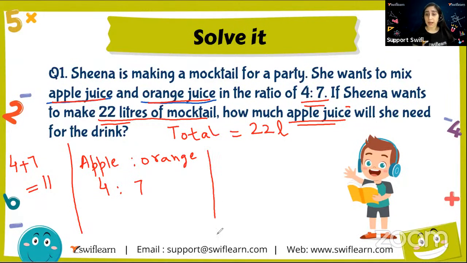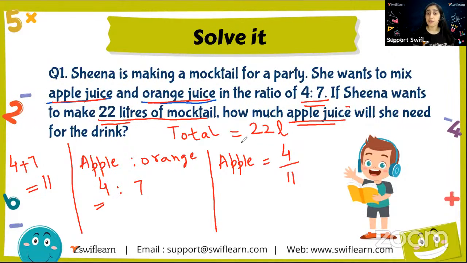Now see, I need to calculate the fraction of apple. So what is the fraction of apple? The fraction of apple is 4/11. 4 is the part which is given in 4:7, right? And 11 is the total. So out of the whole, 11 portions, 4 portions are for the apples. If the whole juice has 11 units, and we divide it into 11 parts, then 4 is the part for apples. That is what this question means.